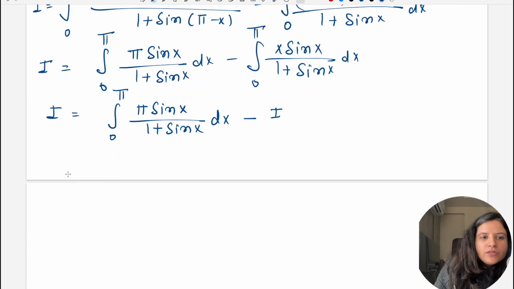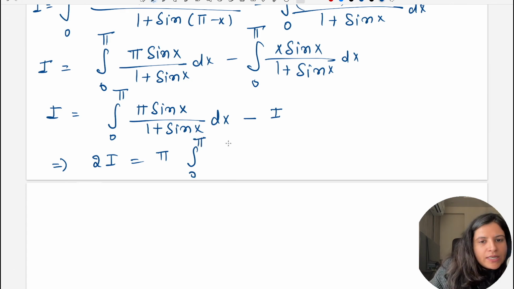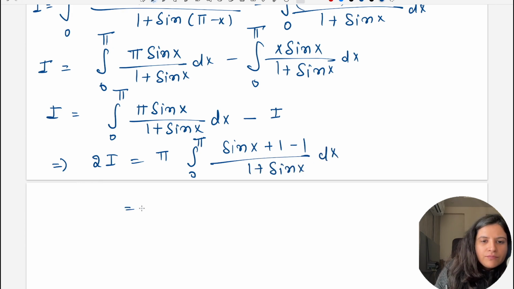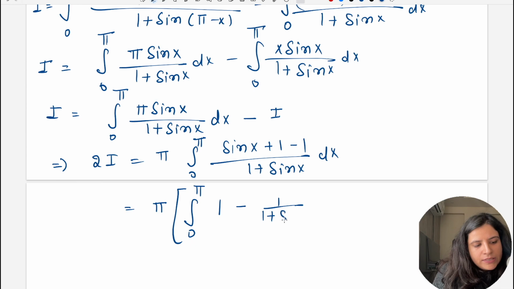So it implies 2I is equal to pi times 0 to pi. Sin x can be written as sin x plus 1 minus 1 divided by 1 plus sin x dx. So this is equal to pi 0 to pi 1 minus 1 by 1 plus sin x dx, and now this is done.